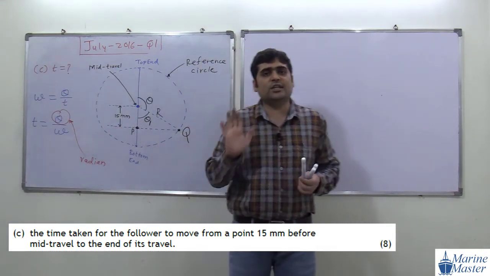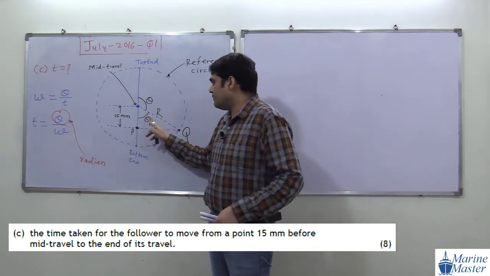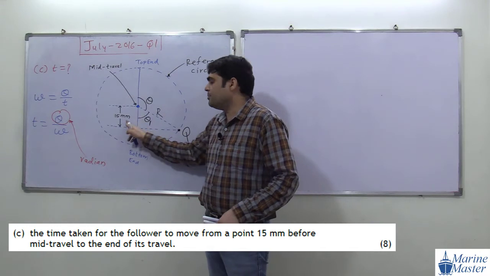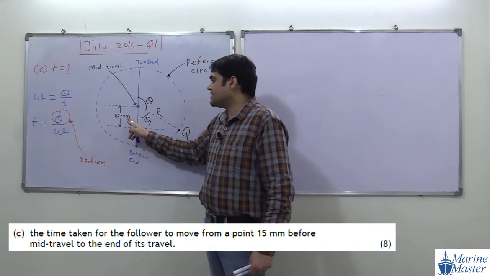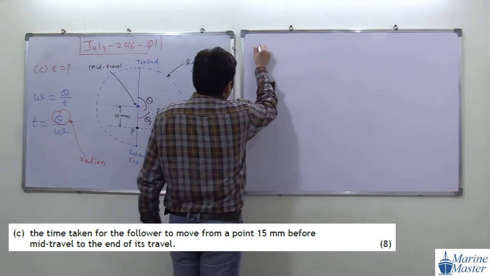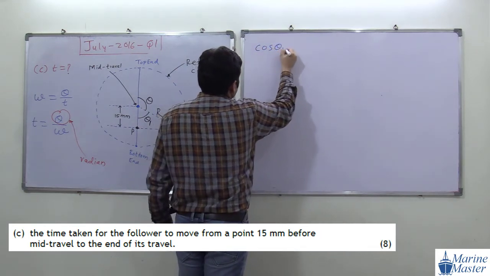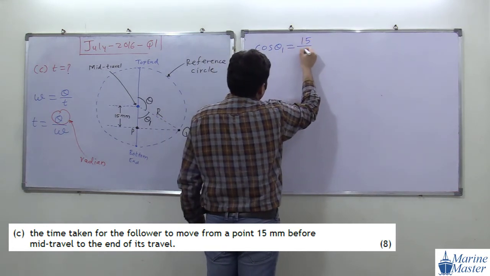Very simple discussion, not that difficult. With respect to theta 1, R is the hypotenuse, and 15 mm is the adjacent. The relation between adjacent and hypotenuse is cos. So cos theta 1 will be equal to 15 mm by 30 mm.